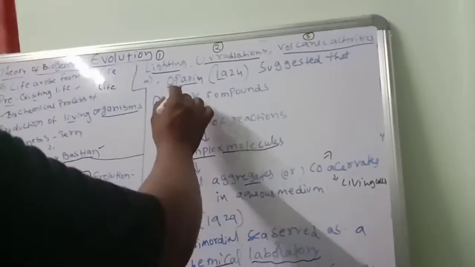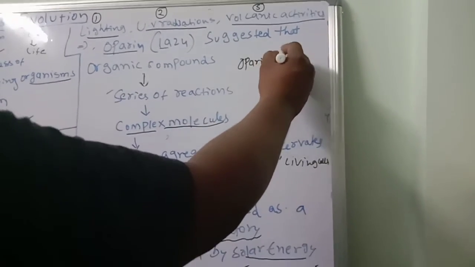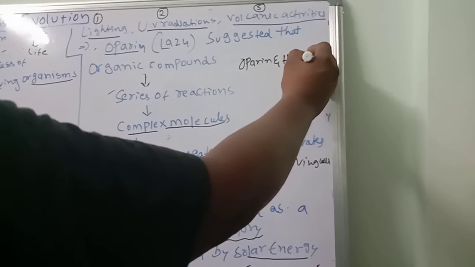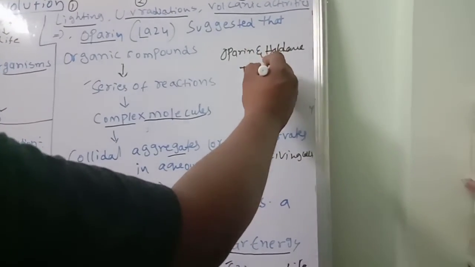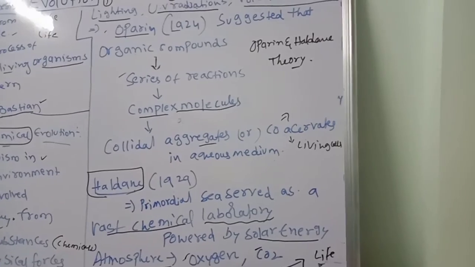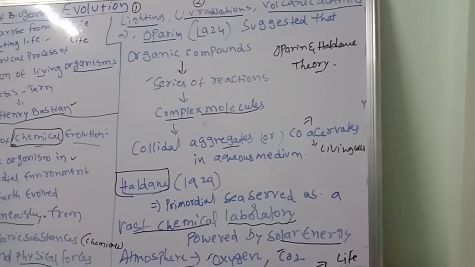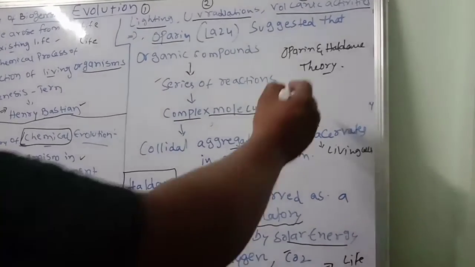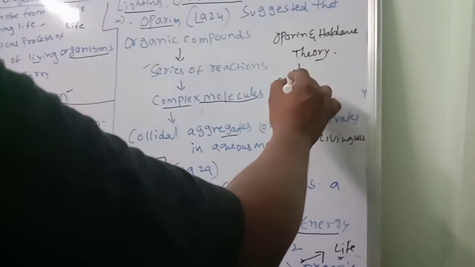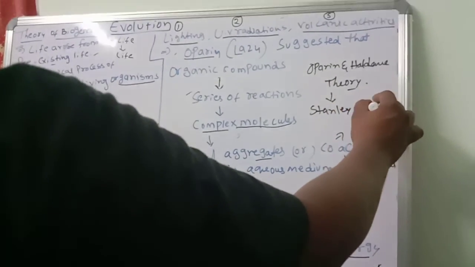So both together, what is the theory called? The Oparin and Haldane theory is a very widely accepted theory, the chemical theory. This is what people believe. Later, one scientist came. Who knows that fellow? The scientist's name is Stanley Miller.